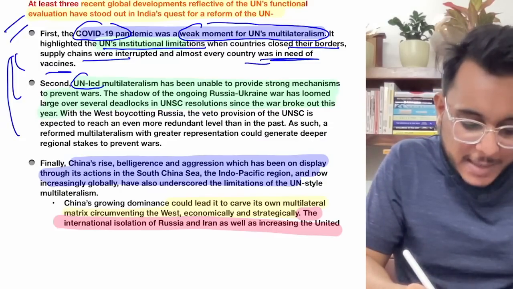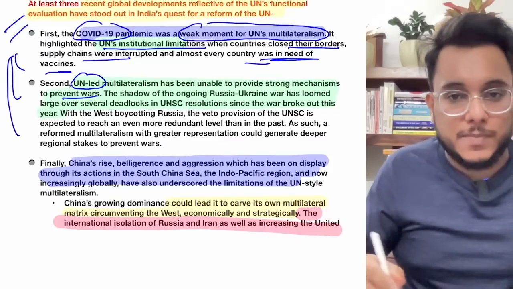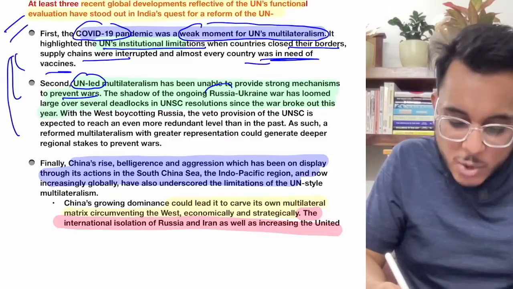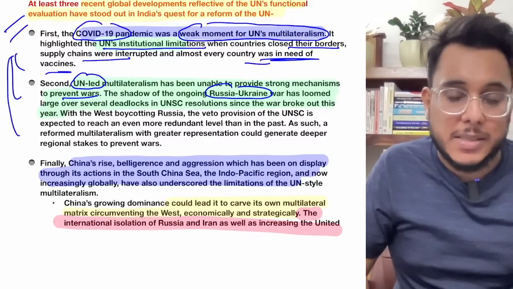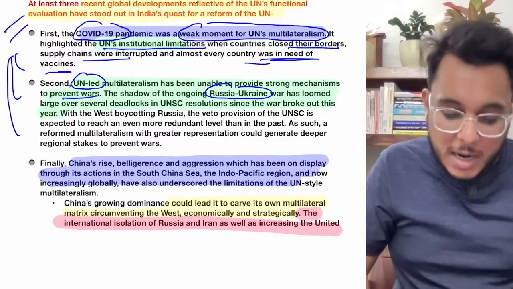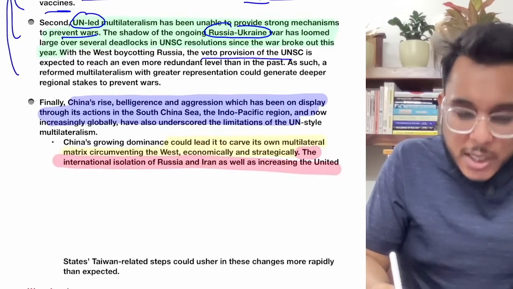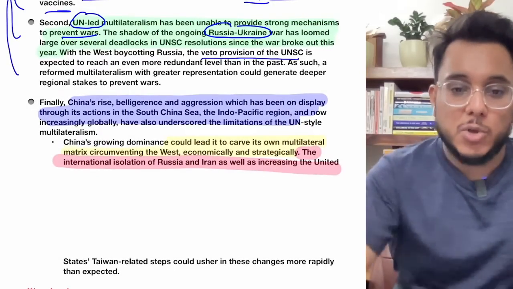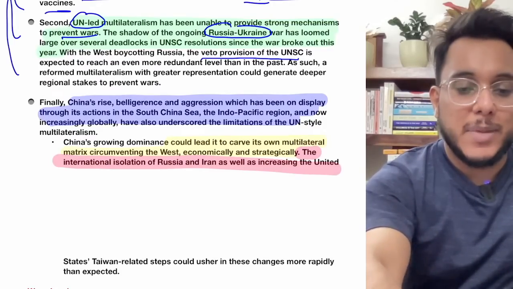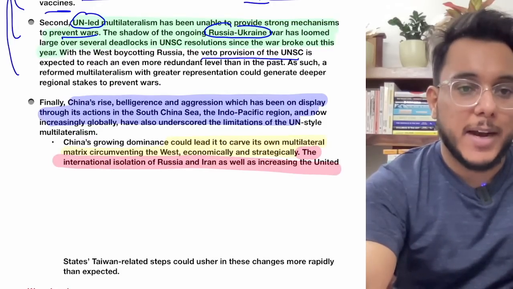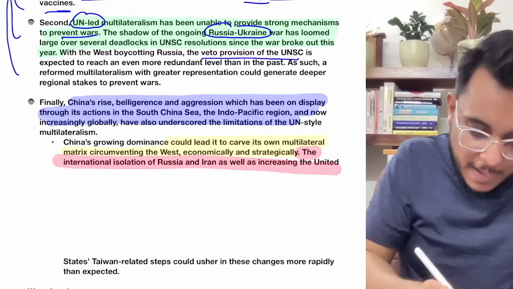Second thing, we find that UN-led multilateralism has also failed to prevent wars. Now we find that the Russia-Ukraine war is ongoing, and this war has been going on for so many months. Up till now, the UN has not been able to control that. So what has happened? The veto provisions in the United Nations Security Council. Okay, so the veto powers in the United Nations Security Council are just being misused for some kind of vested purposes. Okay, vested purposes.